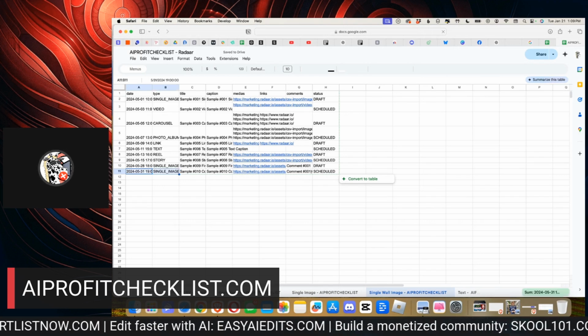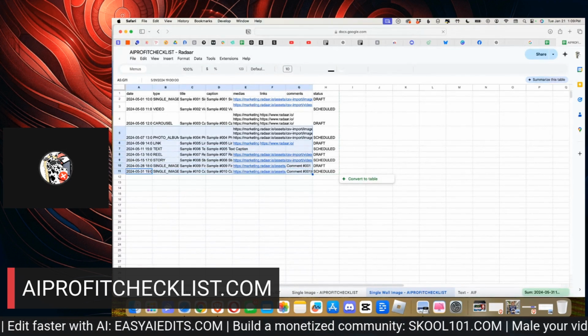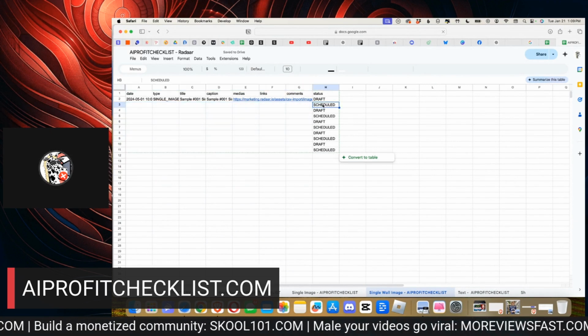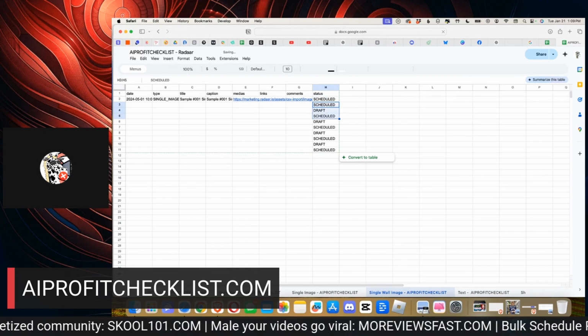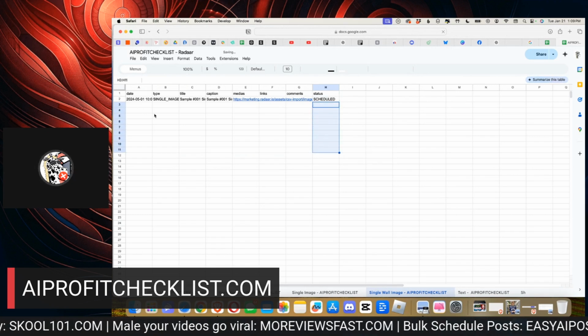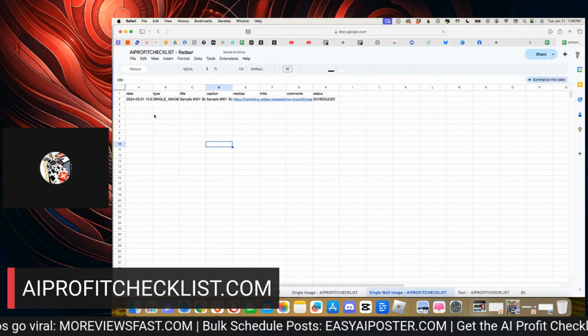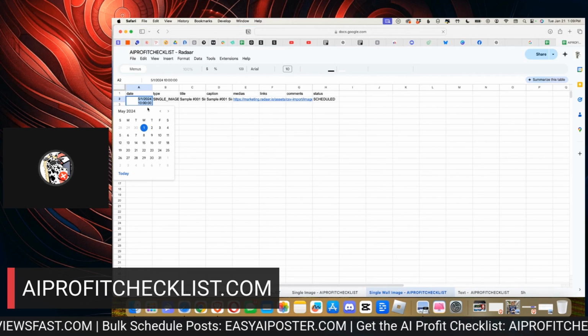So all we really need is this first one right here. It says single image, and I want to make sure that this is scheduled. And now I can delete all the rest of this. And let's make sure that this date actually shows today's date. And I do find that when you click this, it messes it up.